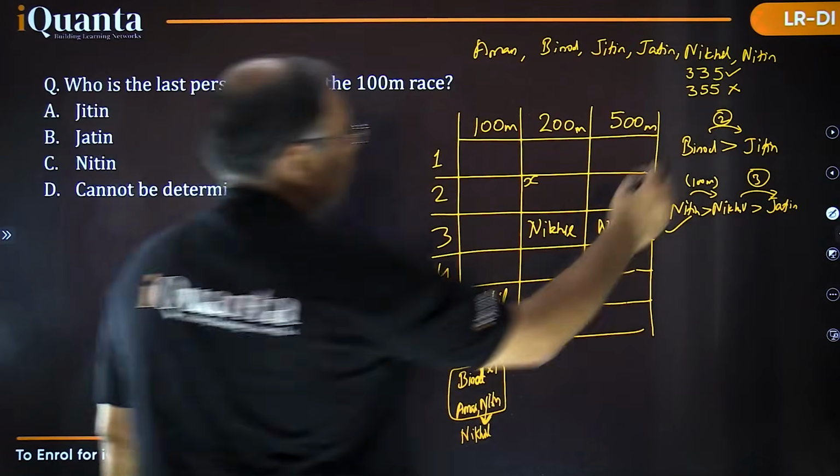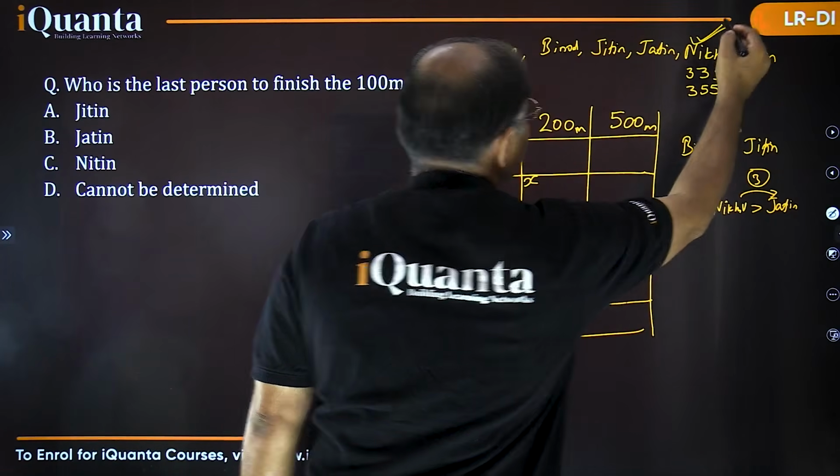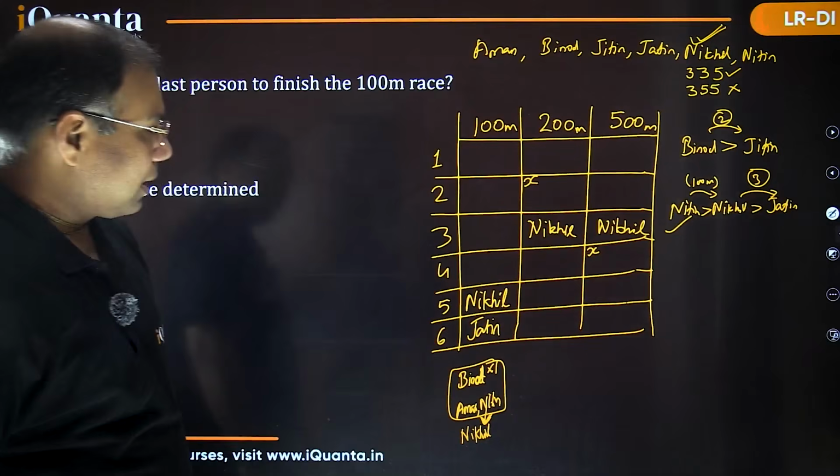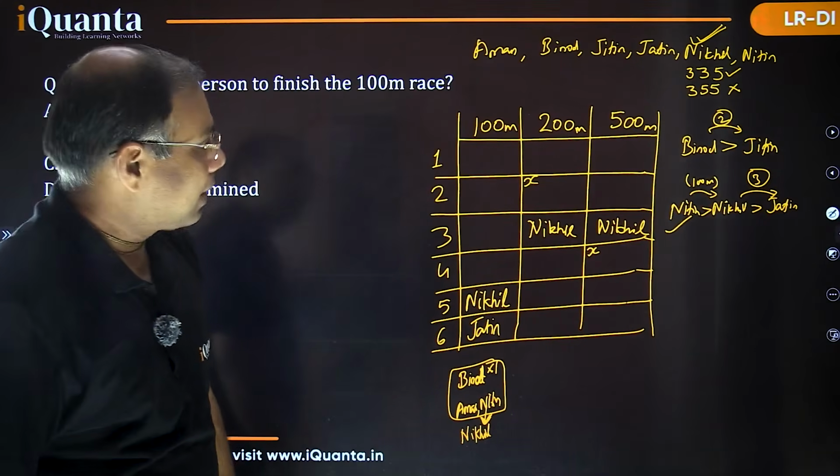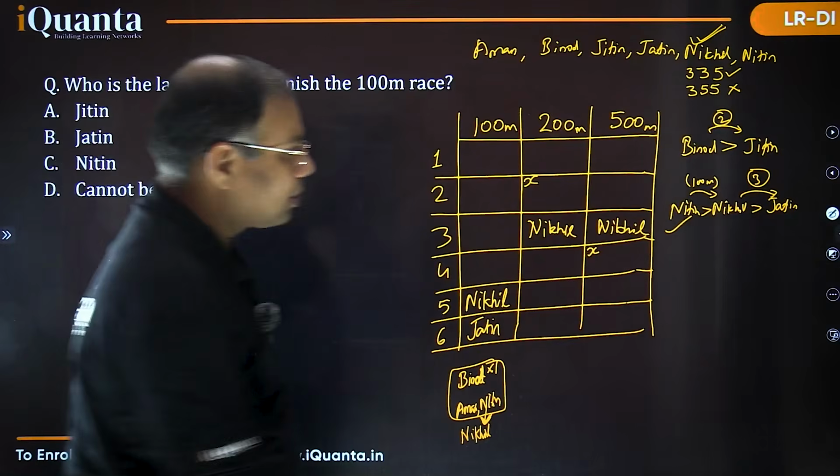So Nikhil is done. So let me check here. We have got Nikhil's ranks. Jatin is still remaining. Let's see what is going to happen. Okay, what next can I do? So Nikhil, Jatin is done.